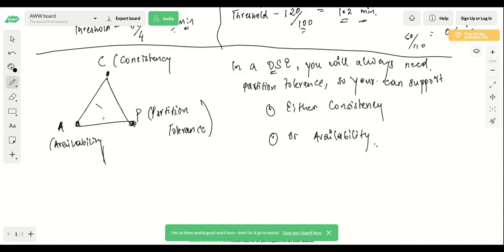Let me give you an example. Generally, it becomes much easier to explain these terms with the help of an example, instead of me explaining the details of these terms and you getting confused. So let me give you an example.